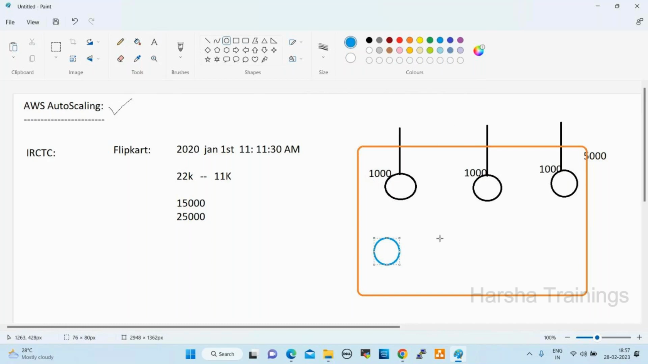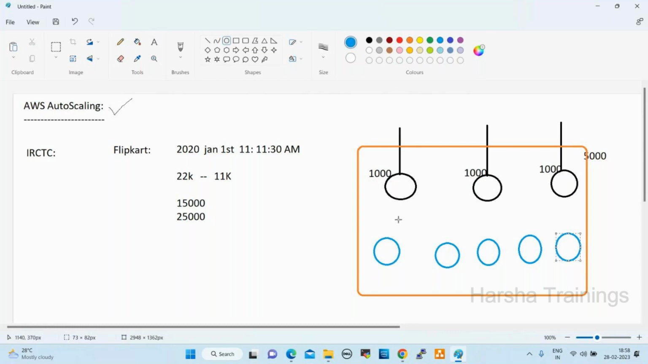If still more requests are coming in, auto scaling will add one more server here. Like this, one more server will be added. So whatever load is coming in will be balanced. It is just like a load balancer. Whatever load is coming in, these servers can take that load, right? Automatically, load will be balanced. So the application will not be down anywhere. The application will be up and running fine, right?